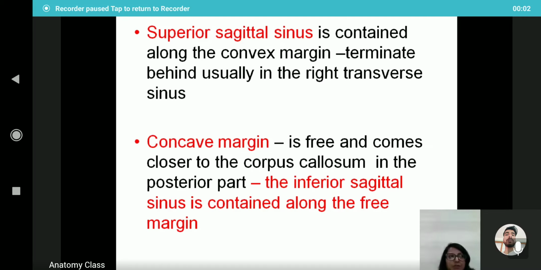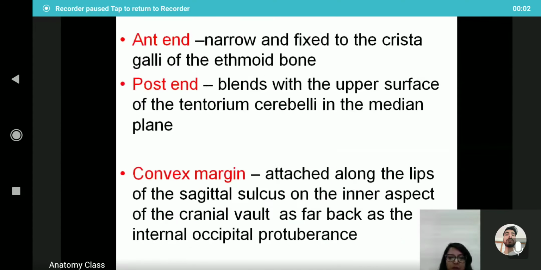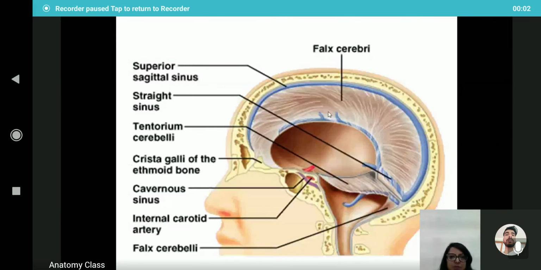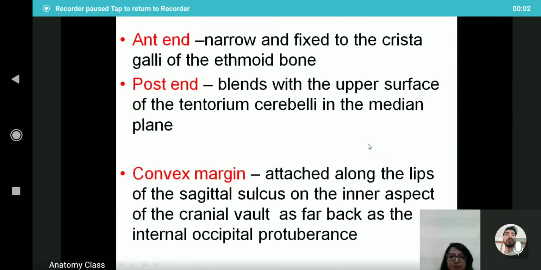So the superior sagittal sinus continues as the right transverse sinus, and the concave margin is free and comes closer to the corpus callosum in the posterior part. The inferior sagittal sinus is contained along the free margin. So this is the inferior sagittal sinus. So this is the superior sagittal sinus, and this one is the inferior sagittal sinus.